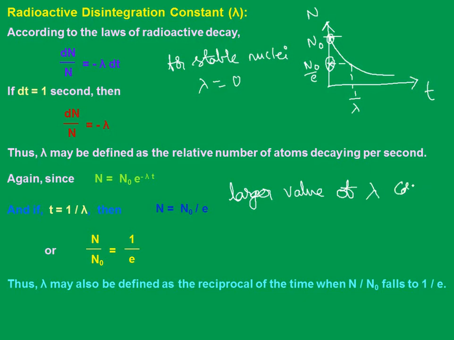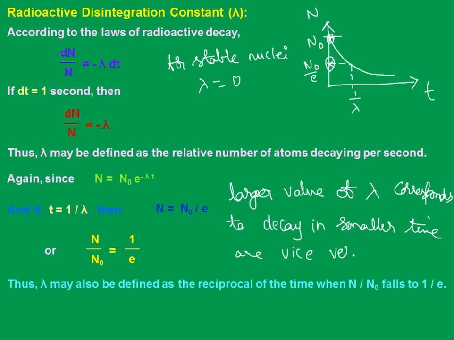A larger value of lambda corresponds to decay in smaller time, and of course vice versa. Are we clear with this important point? Make a note of that. Are we clear with this?